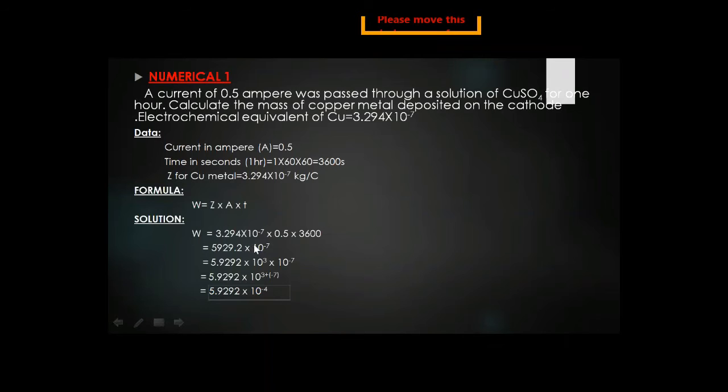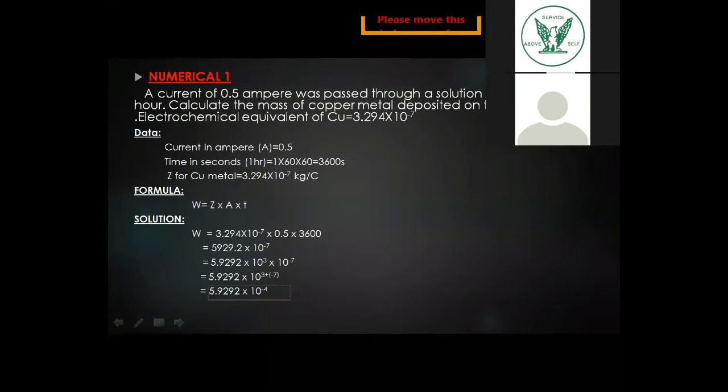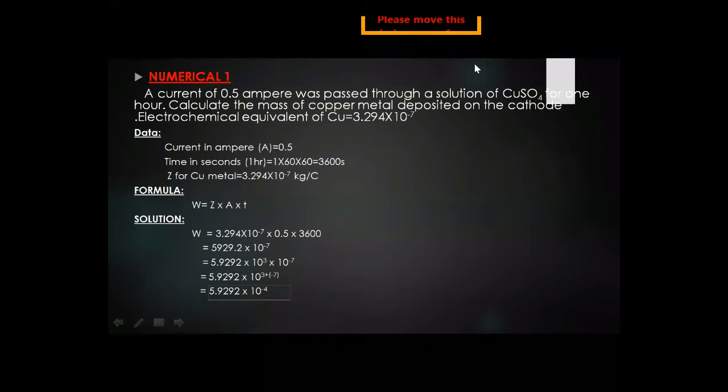And the same 10 raised to power minus 7 is carried over from the above step. So we are shifting the decimal from right to left, so we have the positive sign. This is a rule: if we shift the decimal from the right, we take the positive sign, and if we shift the decimal from the left, we place a negative sign. So here we are shifting the decimal toward the first digit.